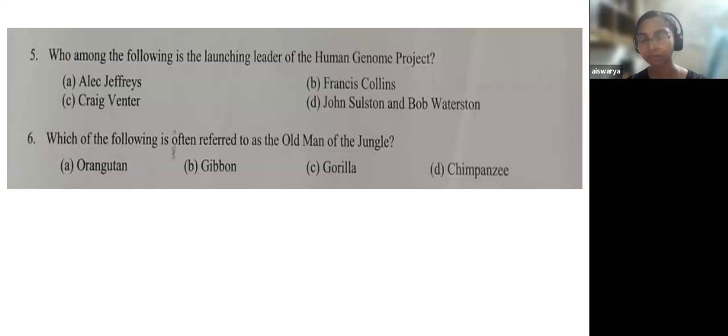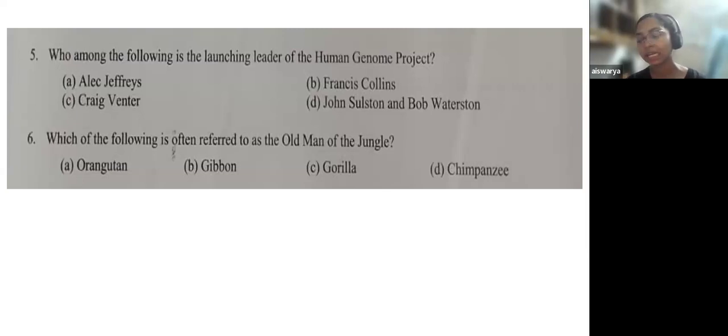For a general biology student it will be difficult, because all these other names, apart from the answer, are also involved in genome projects. Not particularly the Human Genome Project, but they are associated with this field. So it would be difficult to make an assumption and use elimination tricks.